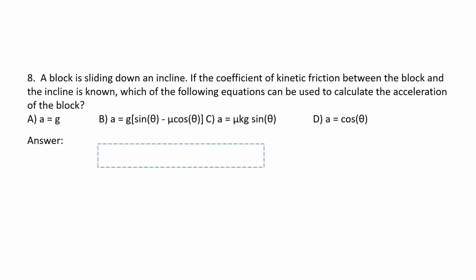Letter A, the acceleration is simply equal to the gravitational acceleration. Letter B, the acceleration is a function of sine and cosine theta. Letter C, the acceleration is a function of sine theta, and letter D, the acceleration is a function of cosine theta. The answer is: